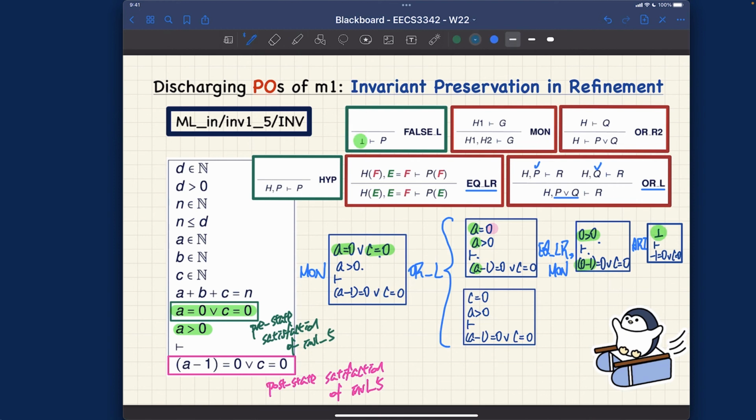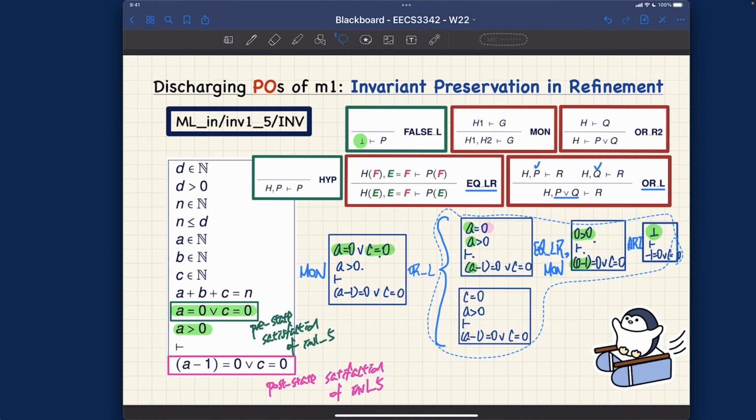So by false L, we can prove it. We might just be able to make a little bit more room over here. Just bear with me. I'll do that quickly. And we can put everything over here to the left a little bit.